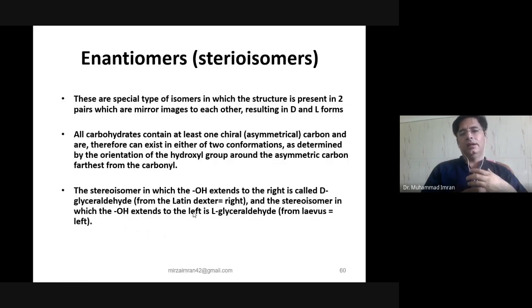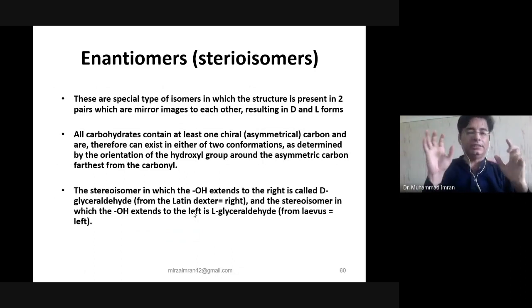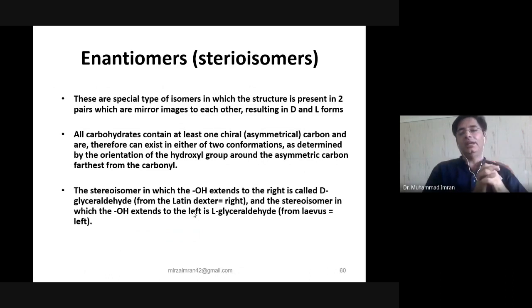Enantiomers: monosaccharides which have the same molecular formula but differ from each other by the orientation of H and OH group on the penultimate carbon atom. If the hydroxyl group on the penultimate carbon atom is on the right side, it is dextrorotatory, and if on the left side, it is levorotatory.